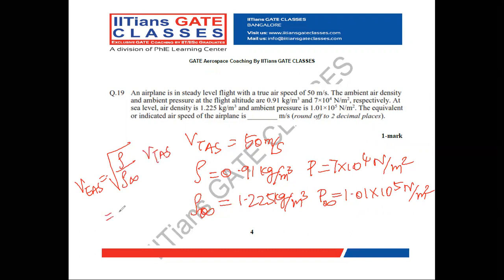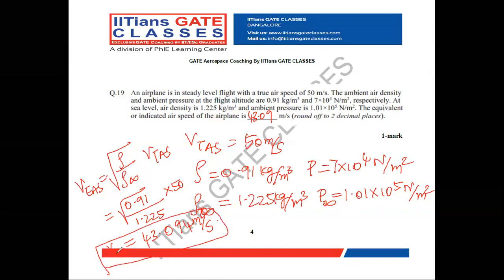So substitute the density 0.91 at an altitude. At sea level it is 1.225. True airspeed is into 50. We get equivalent airspeed as 43.094 meter per second. They asked us to round to two decimal places, so it is 43.09 meter per second. This is the equivalent or indicated airspeed of the airplane.